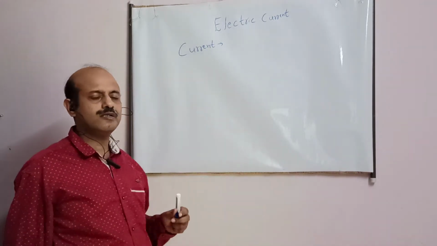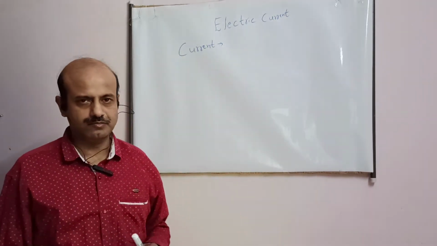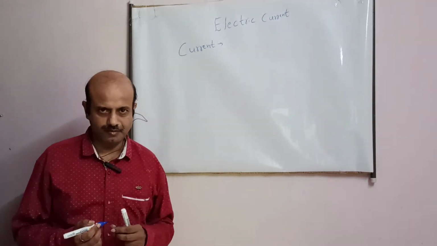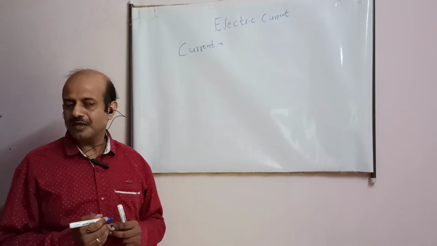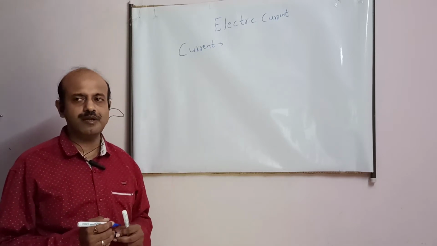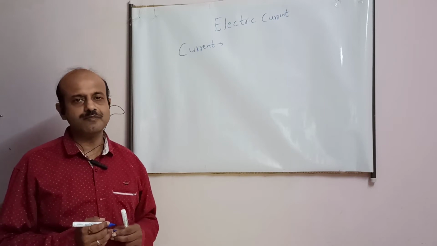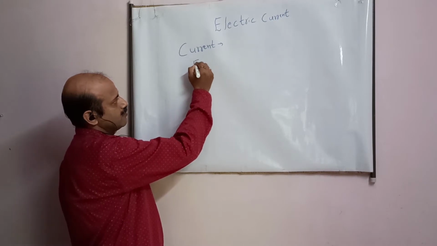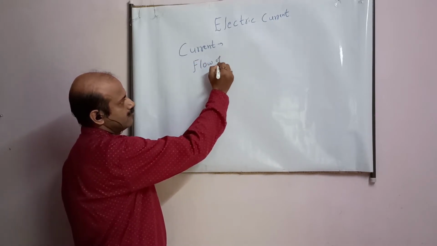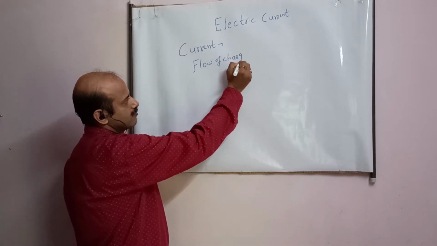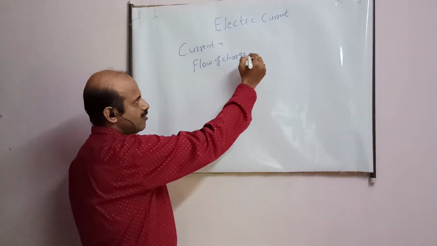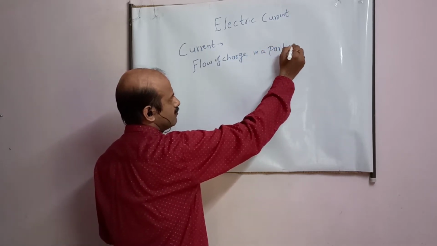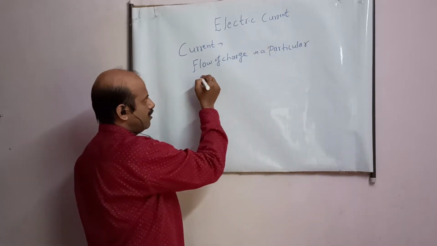If you take the English meaning of it, it means just a flow. Current means something is flowing, say water is flowing. But when I say electric current, it has a different aspect than its English meaning. When I say current flows, it means there is a flow of charge, not only flow of charge, but in a particular direction.